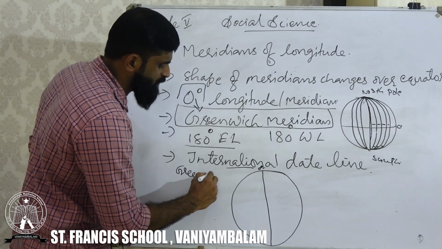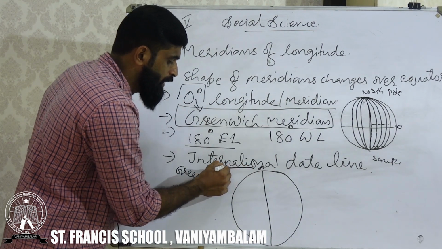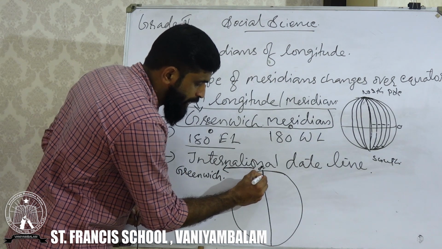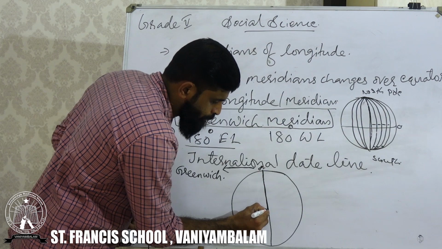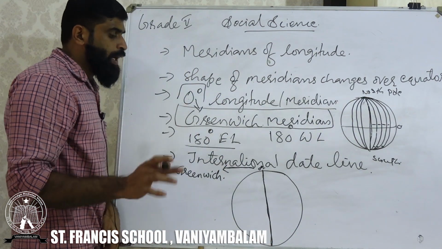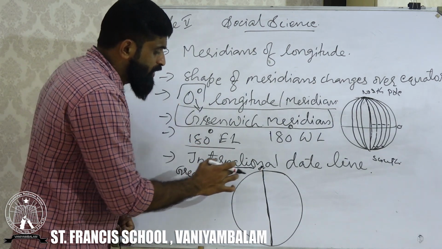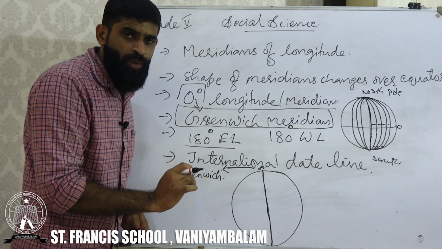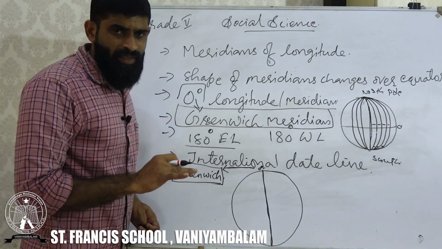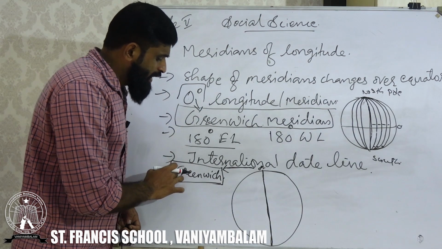The Greenwich Meridian is passing through the middle of the earth, and we need to understand why we call this 0 degree longitude the Greenwich Meridian. It is very simple, my dears.